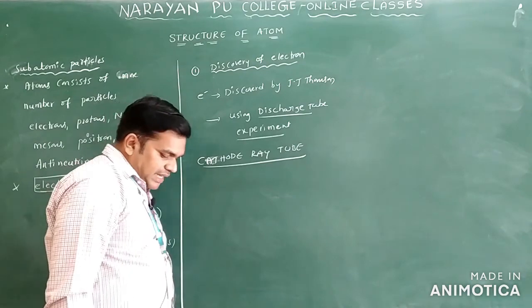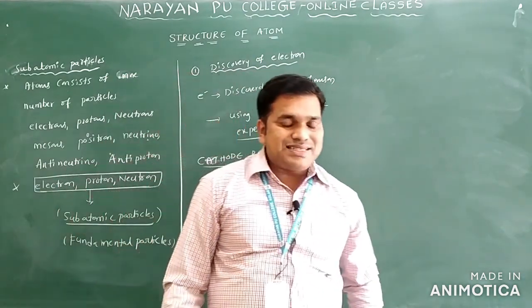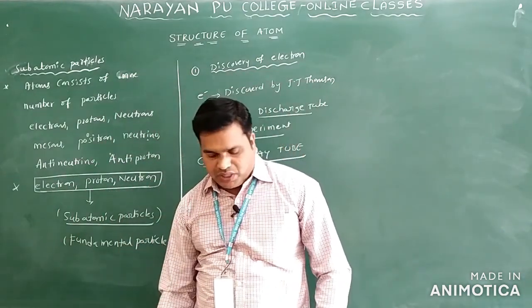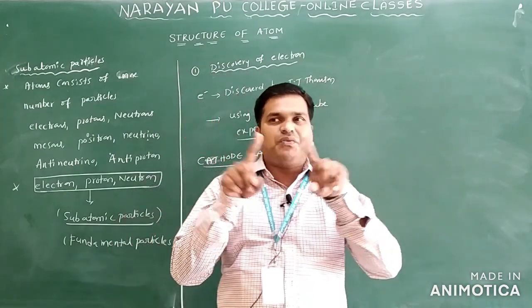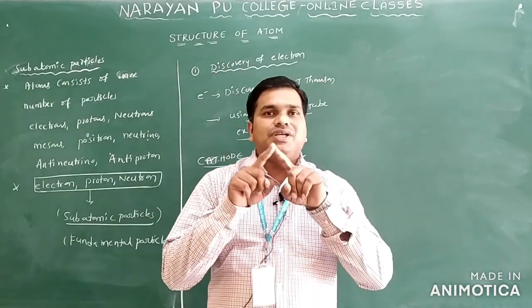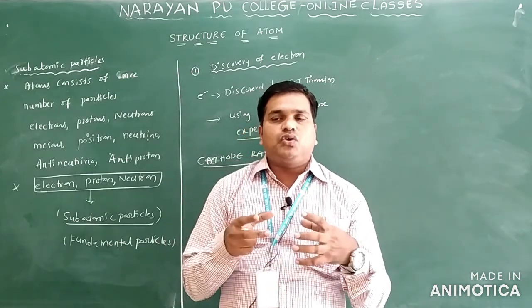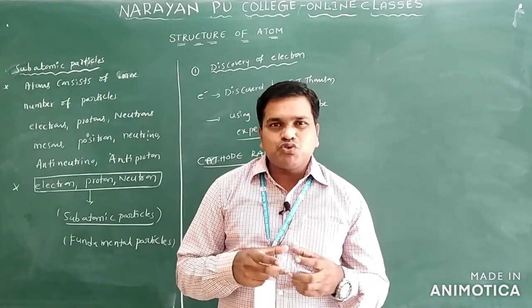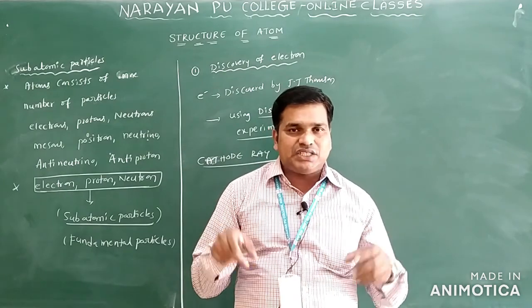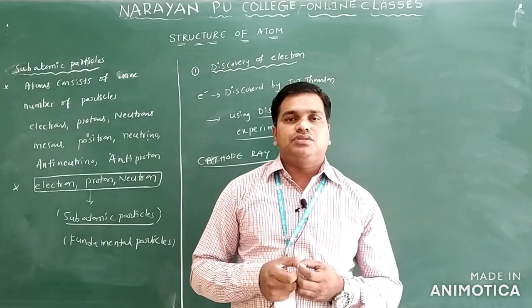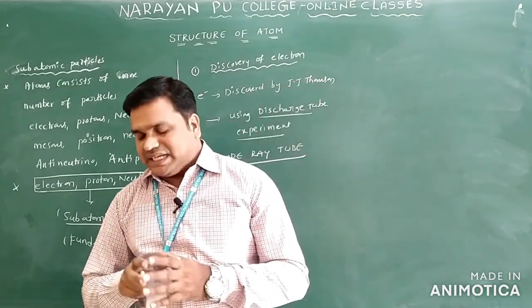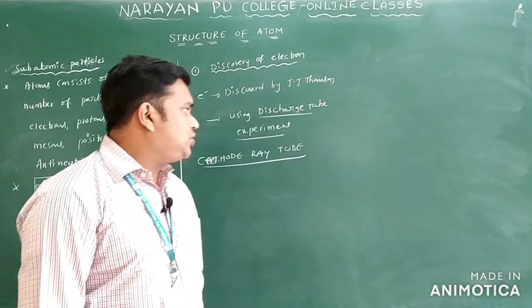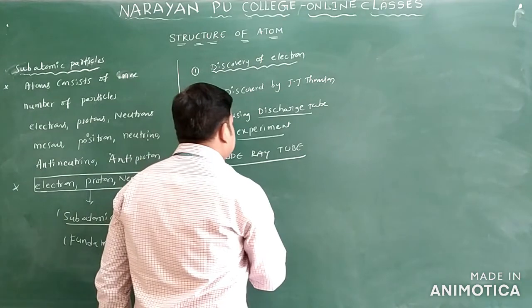What is the cathode ray tube or discharge tube? It is made up of glass, in a cylindrical shape. In this glass tube we fit two metal electrodes. These two metal electrodes are connected through the opposite poles of a battery. This is the construction of the cathode ray tube, or discharge tube.